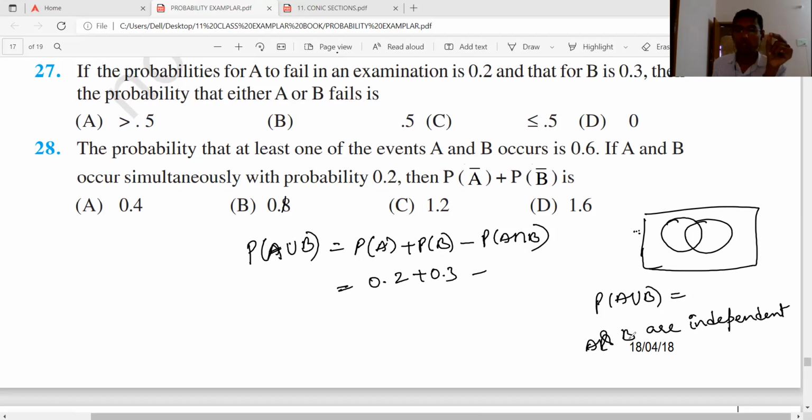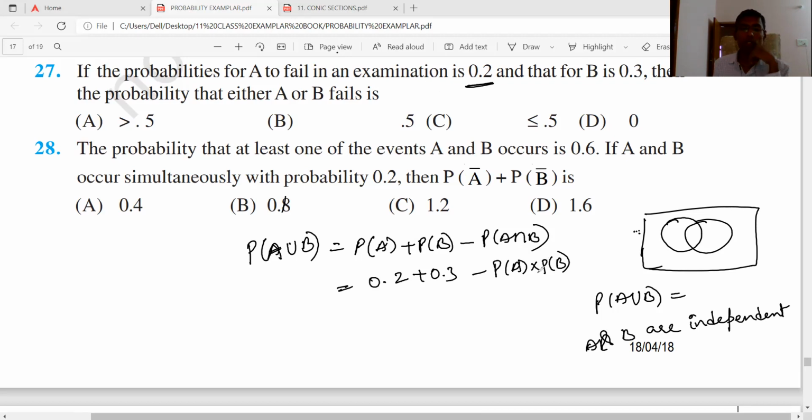A and B are independent in the sense that if A fails, B fails or passes. Two persons are there in the class, A and B. If A fails, B fails or passes? You can't say. They are independent. When A and B are independent, you can say probability of A intersection B is probability of A into probability of B.